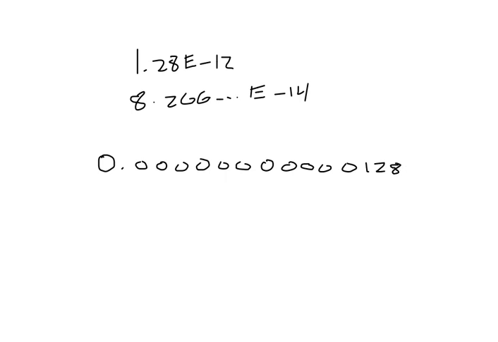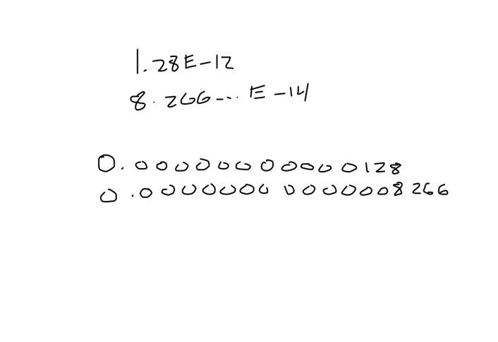So that's my first number. Does that work? And then the number that I'm adding to it is 0.12345, 6, 7, 8, 9, 10, 11, 12, 13, 14. You guys see how that worked when I wrote them out? So this one has 2 extra zeros on top of this one.